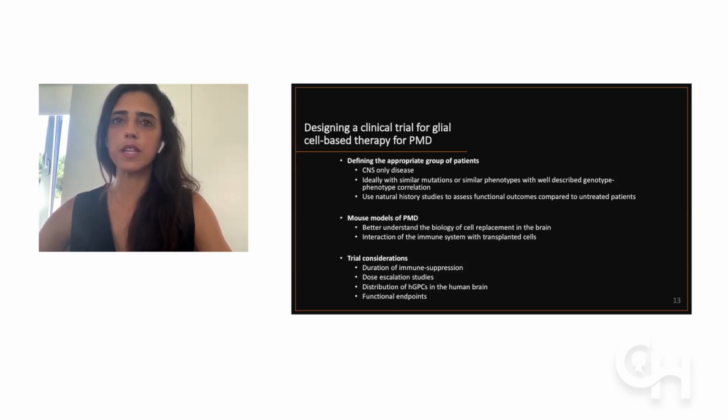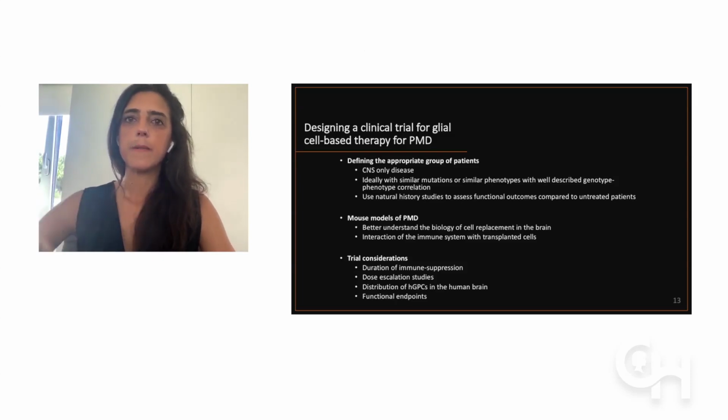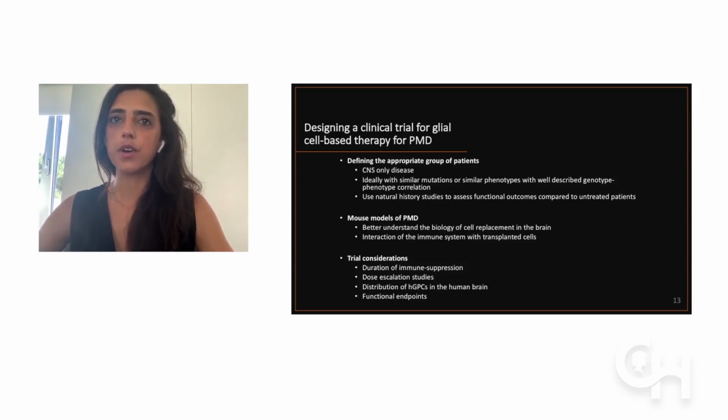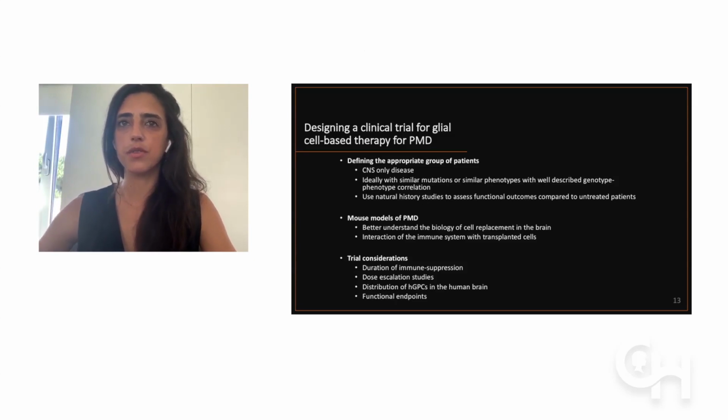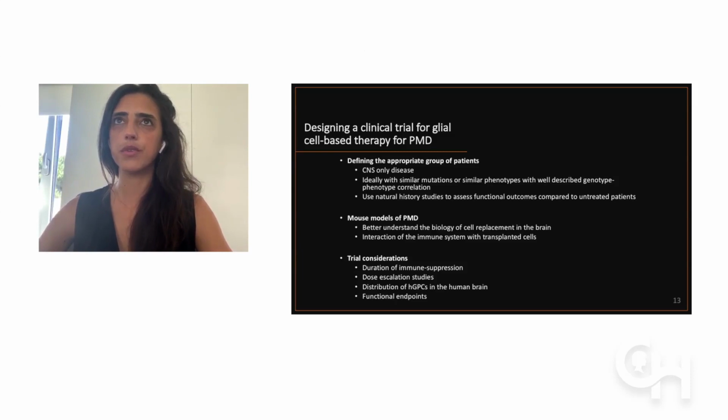Also of importance would be the interaction of the immune system with transplanted cells. We know that in some models of PMD there is significant inflammation, and how that would affect cell transplantation is something we need to further understand. In terms of the trial itself, there are important considerations, such as the duration of immune suppression.